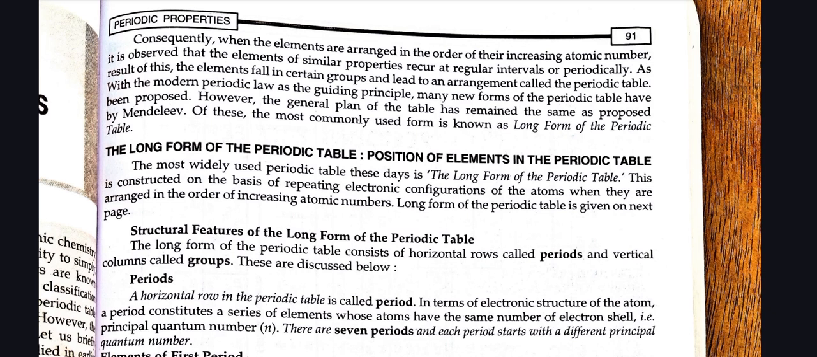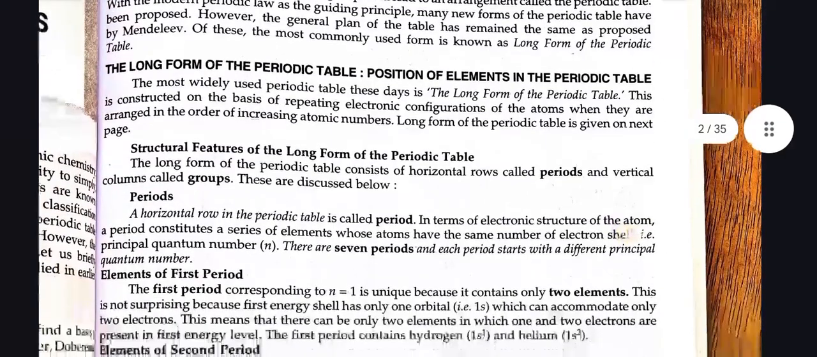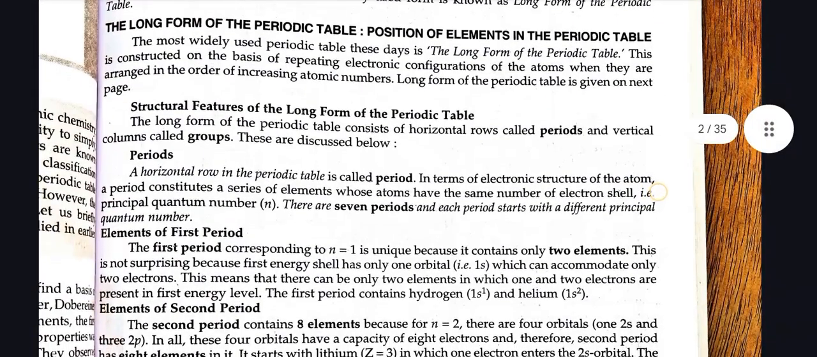The long form of the periodic table, position of elements in the periodic table. The most widely used periodic table these days is the long form of the periodic table. This is constructed on the basis of repeating electronic configuration of the atoms when they are arranged in the order of increasing atomic numbers. The long form of the periodic table is given on the next page. Structural features of the long form of the periodic table.